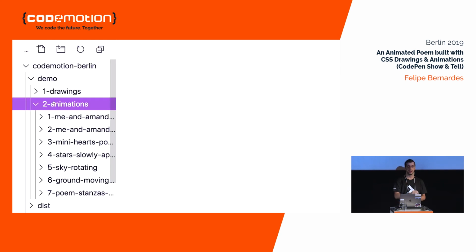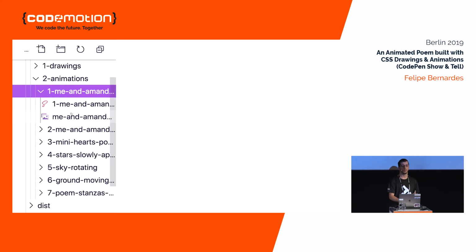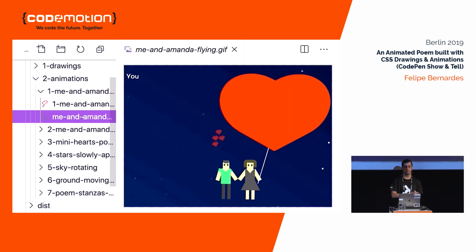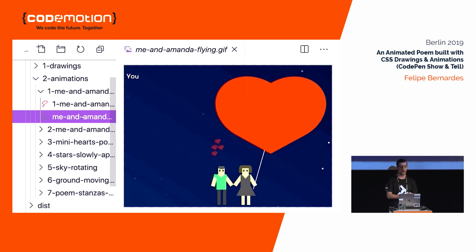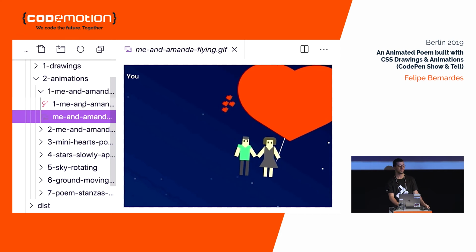Same thing, I have separate files here. The difference is we will be using the same HTML element, so we'll be looking just at CSS code now. Now, the GIF of me and Amanda flying is this one. Let's see how that was made.